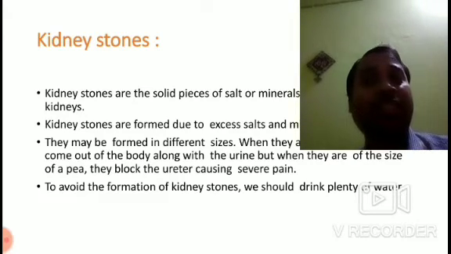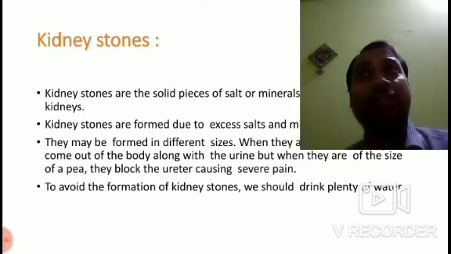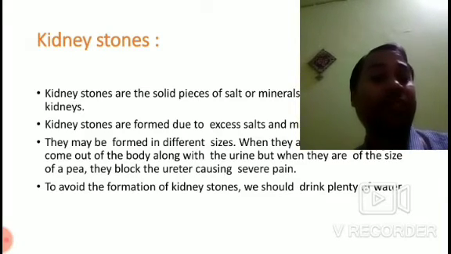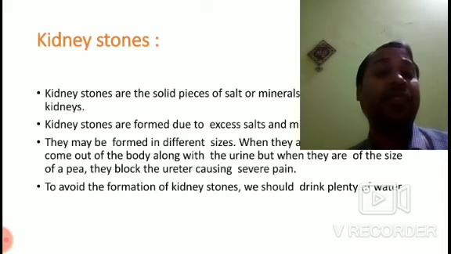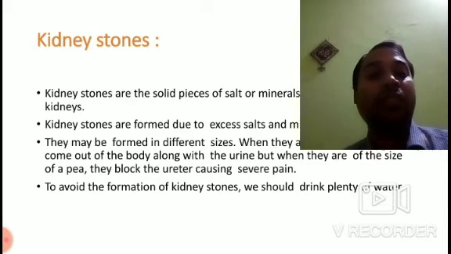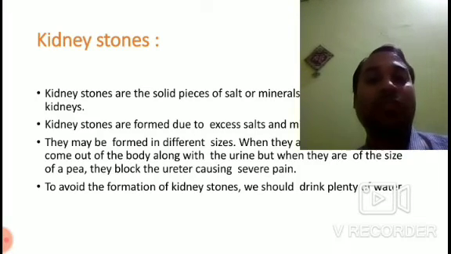When the ureters get blocked, it may lead to severe pain, and there may be a requirement for immediate operation. So there is again the risk factor involved. Therefore we should avoid the formation of kidney stones.